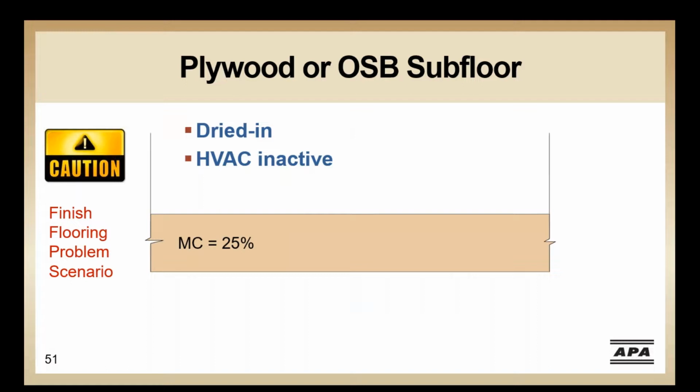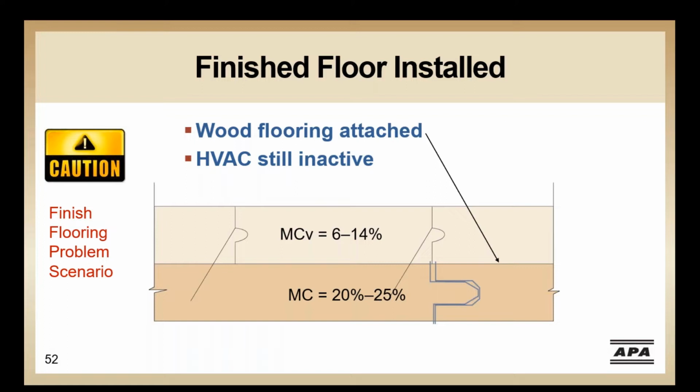But as we progress through the construction process, we've now installed the roof and windows and the floors begin to dry. Maybe it drops down to a moisture content of say 25%. Depending on where your project is constructed, it may stay at this level, 25%. So let's assume we now bring in our hardwood flooring, which may be very dry with a moisture range of 6 to 14%, and put that on our wood subfloor that had a moisture content of 20 to 25% since our HVAC system is not currently operating.